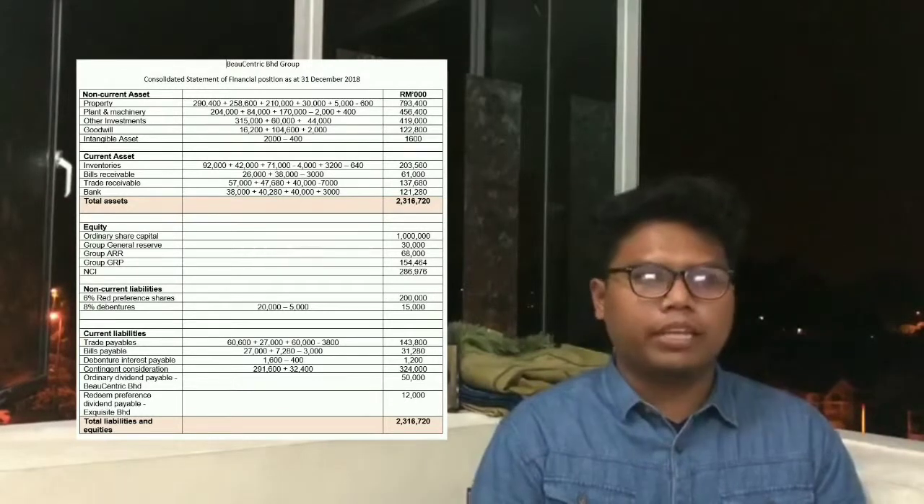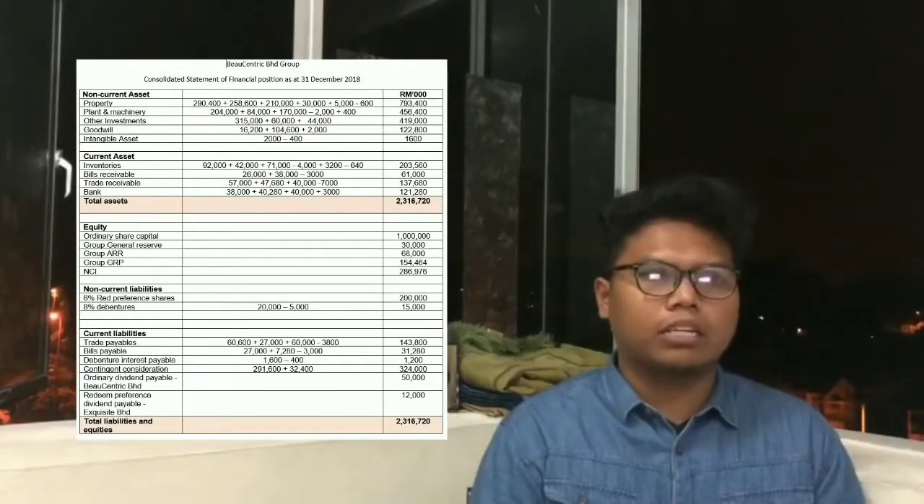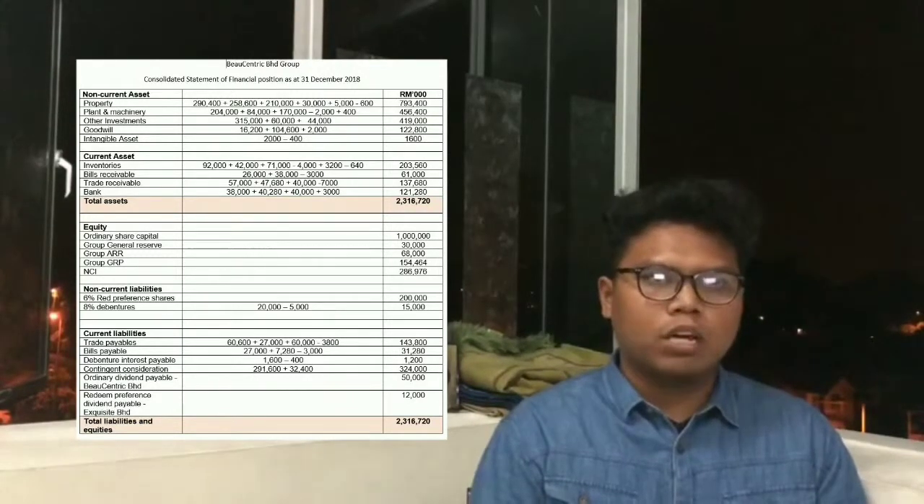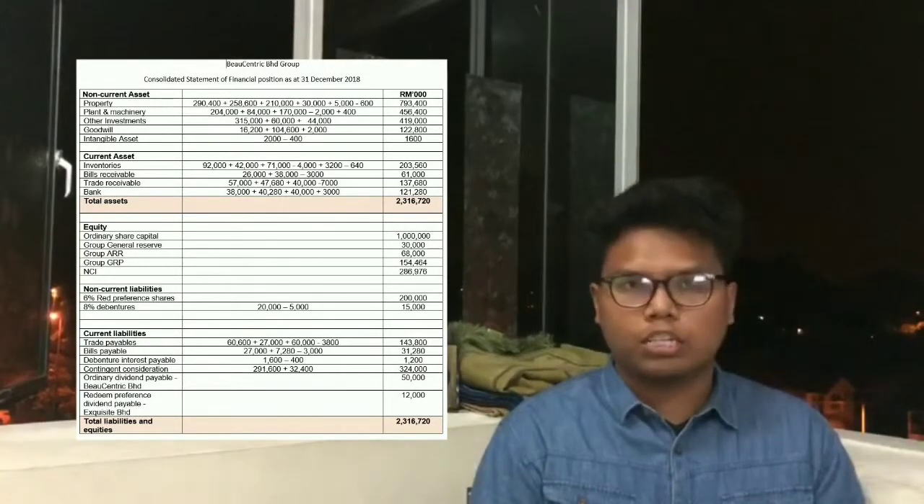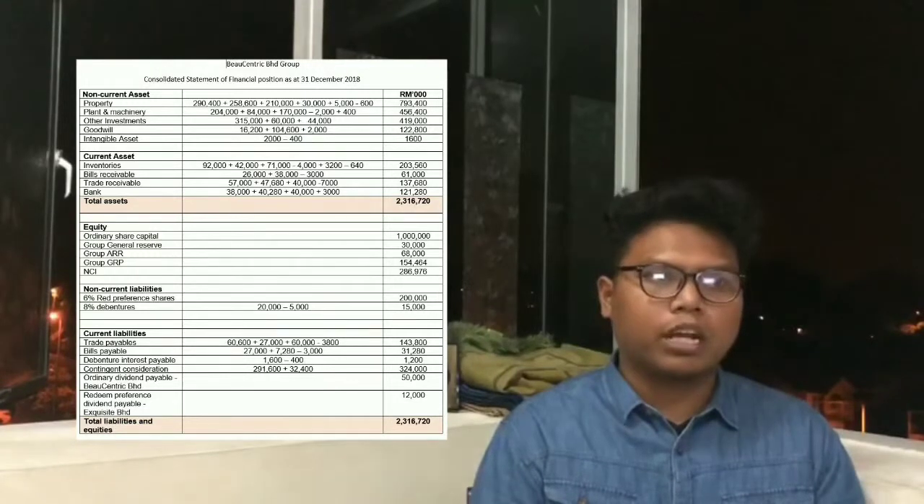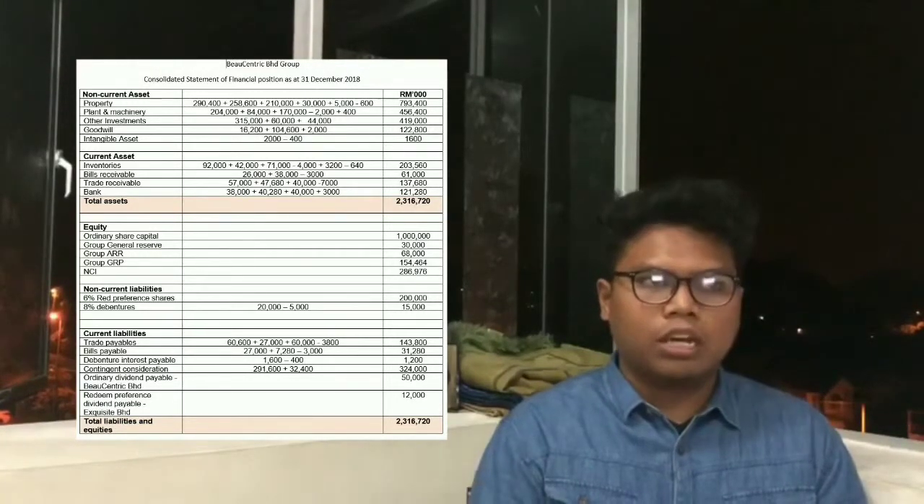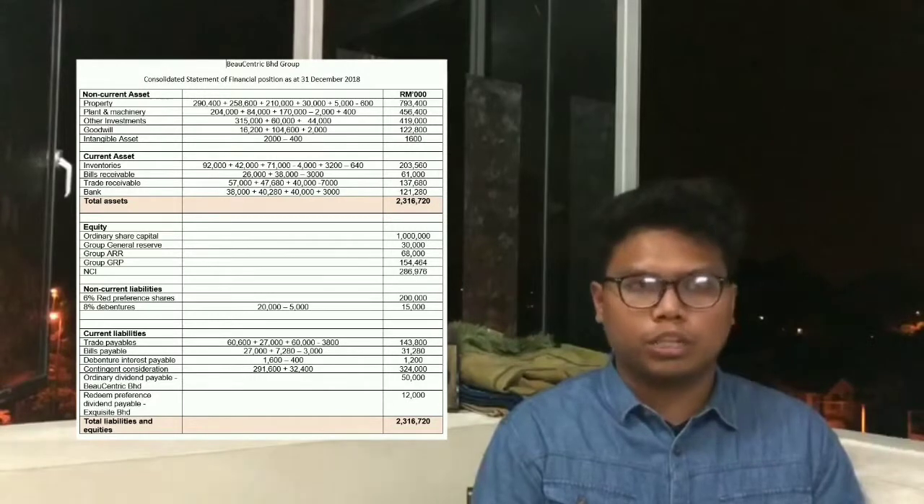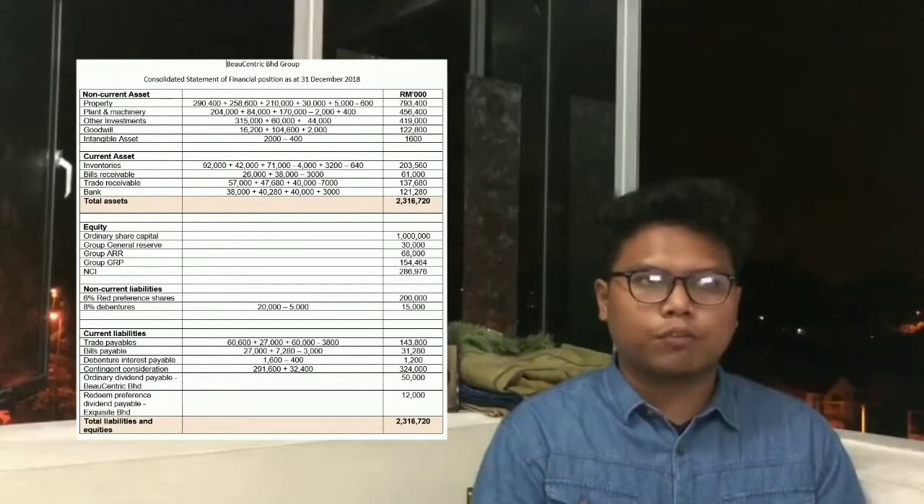For ordinary share, we only take the amount of parent only. For the amount of group retained profit, group general reserve, group asset revaluation reserve, and NCI, we have calculated in the previous schedule. Next is non-current liability. For 6% redeemable preference share, there is no adjustment. For debenture, we have to deduct the amount of parent amounted to 5,000. Next is current liability. Debenture interest payable, we have to deduct 400, which is intra-company transaction. For contingent consideration, we have to add 32,400 since it will be payable by March.